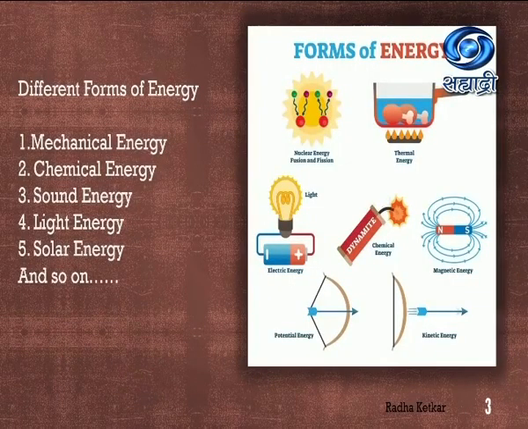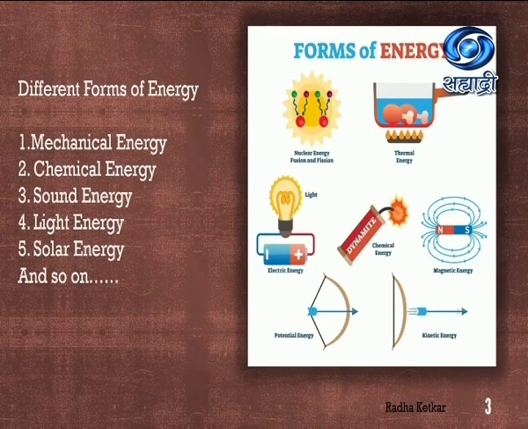So let us talk about different forms of energy. You have studied it in previous standards. Which are the names? You can give me different types of energy: chemical energy, sound energy, light energy, solar energy, and you can give some other examples also. You can see these things in pictures also.